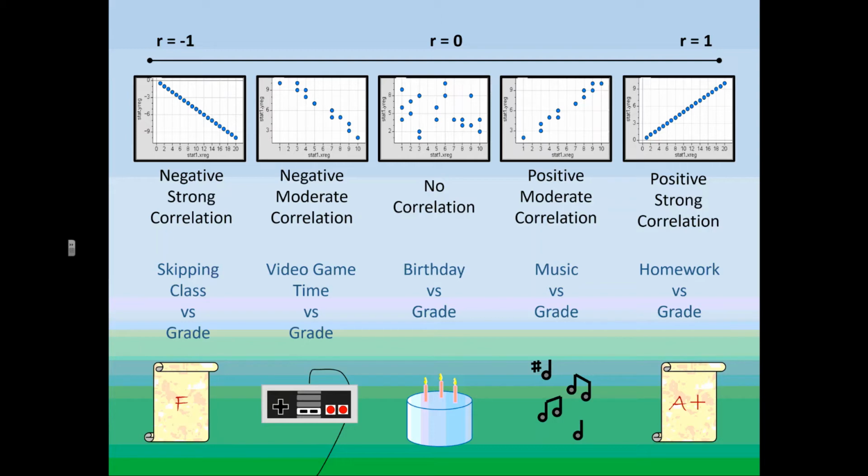Notice in both the negative cases, as one goes up, the other one is brought down. That is what a negative relationship means. Strong negative relationship means it's tight to the line. A moderate correlation means it's a little bit further away from the line, but it's still a definite trend.